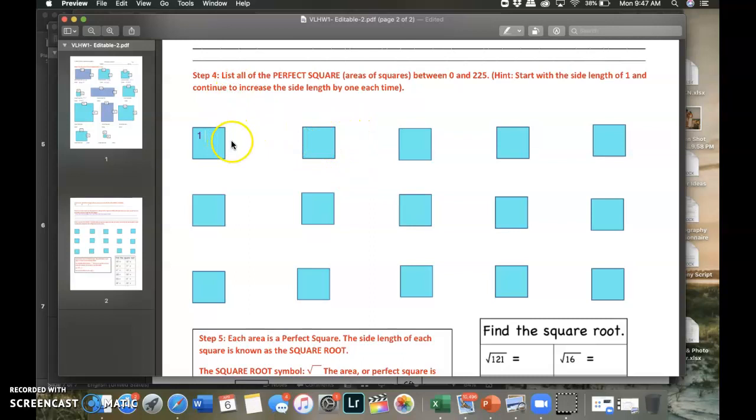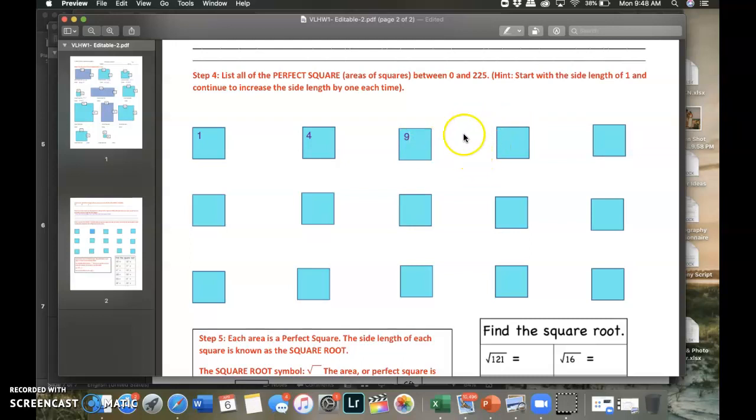So those side lengths were 1. 1 times 1 is 1. What about if I increase it by 1, 2 times 2? Well, 2 times 2 is 4. Moving over again, 3 times 3, I increased it by 1, and that's going to be not 6. Do not say 6. 9.